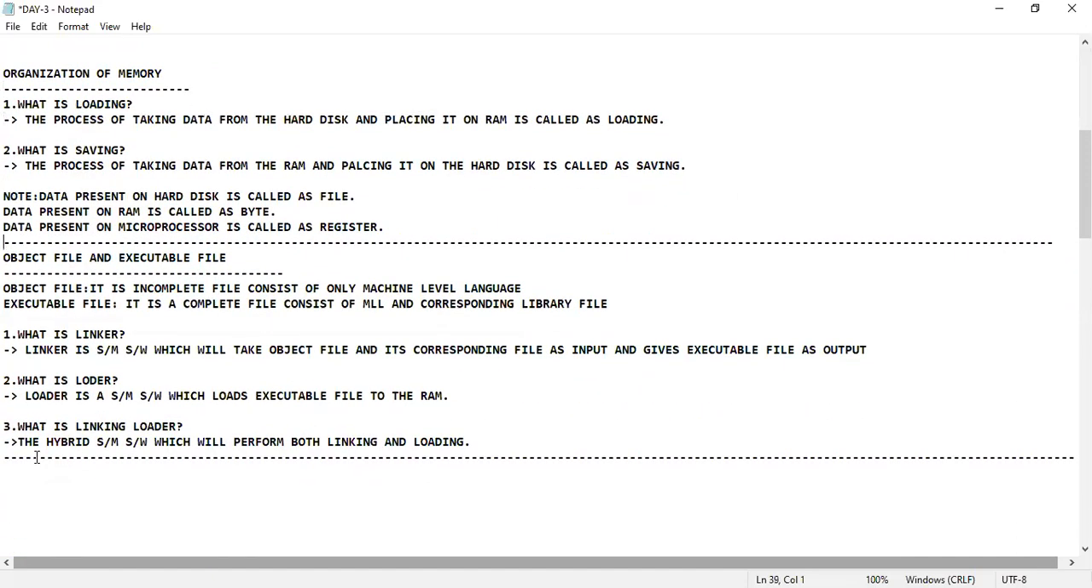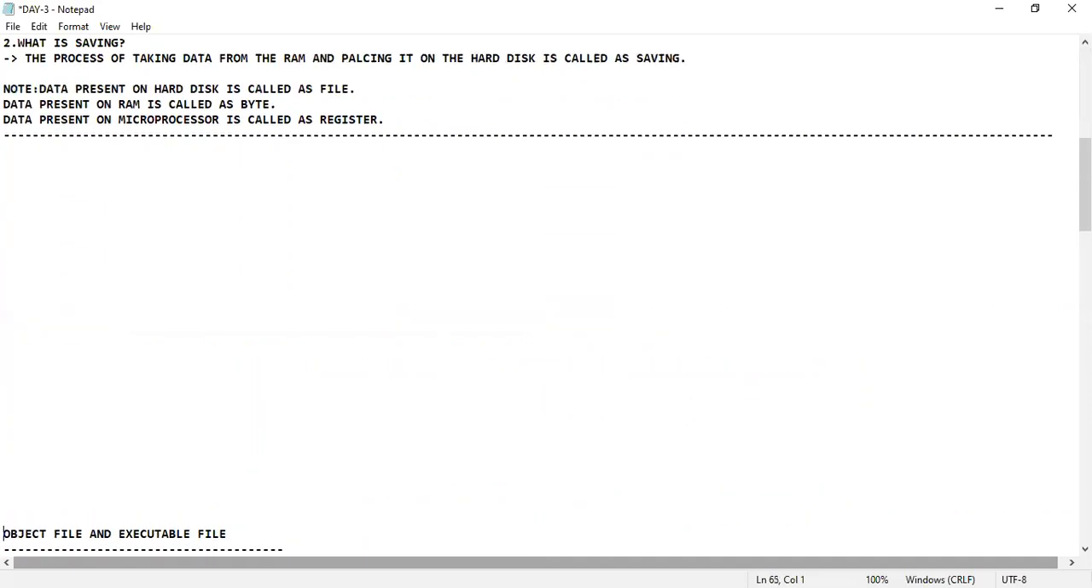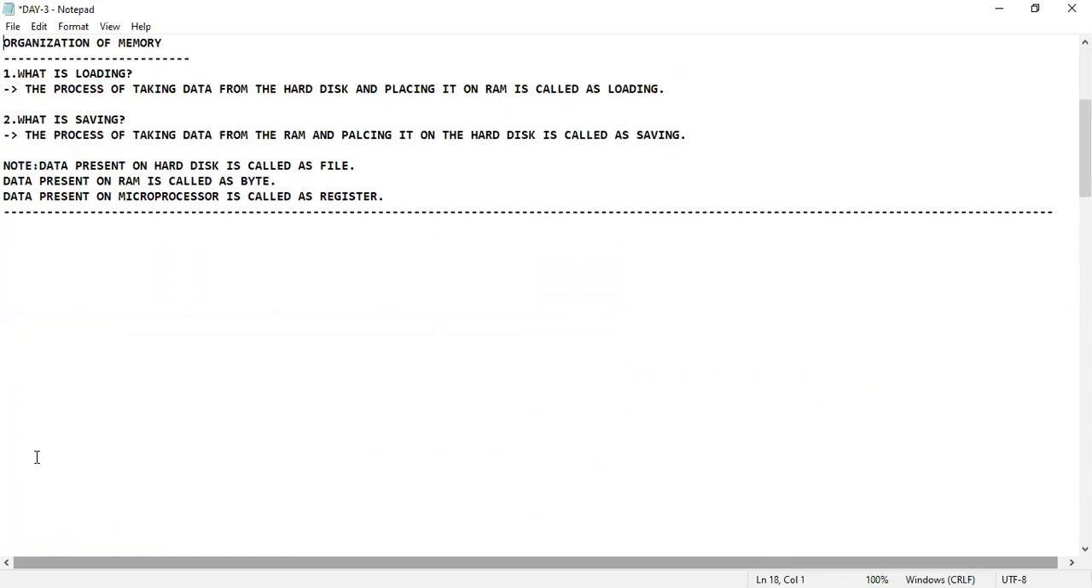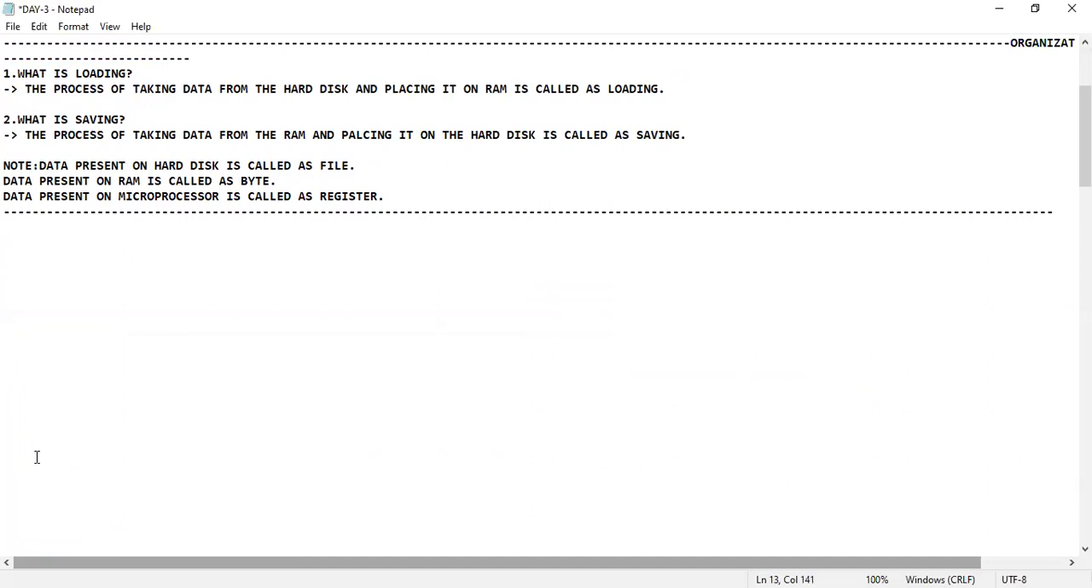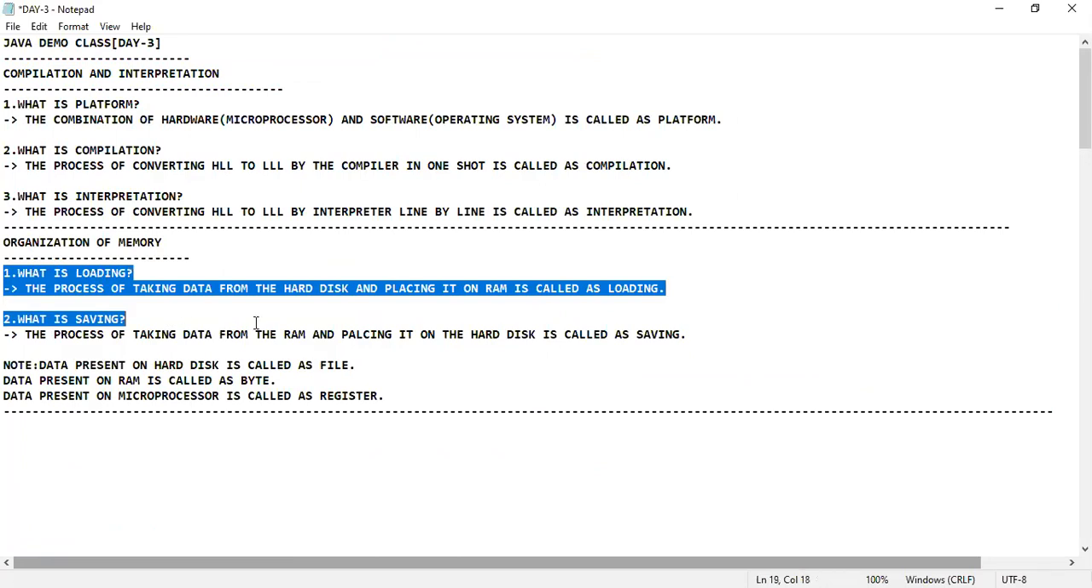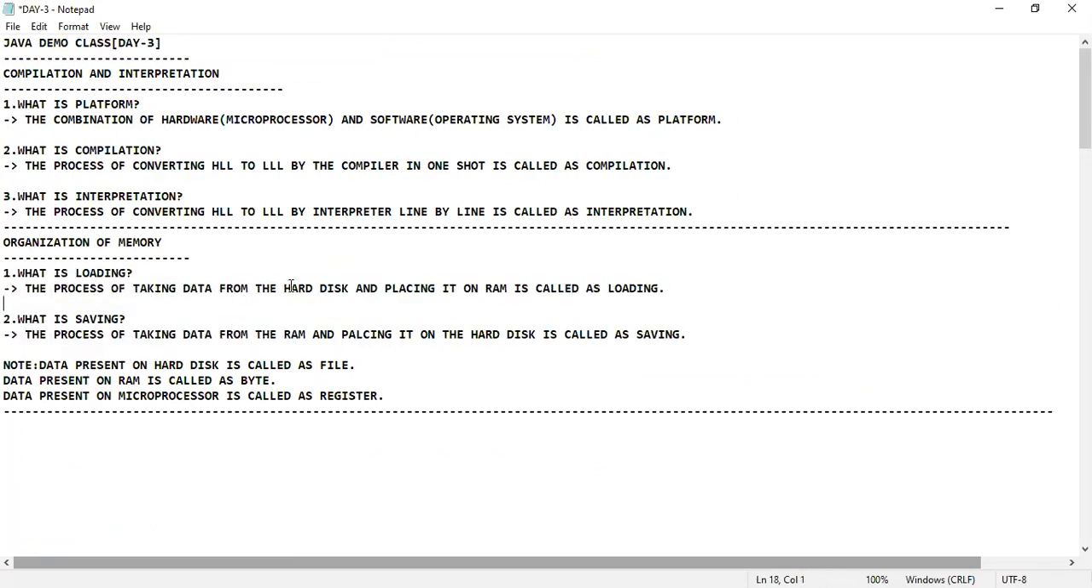I would consider this the next topic. Let me go above. Organization of memory is what is present now. So let us continue with this. What is the meaning of loading? Loading is the process of taking the data from the hard disk and placing it on the RAM. In the same way, what do you mean by saving? The process of taking the data from the RAM and placing it on the hard disk is called saving.